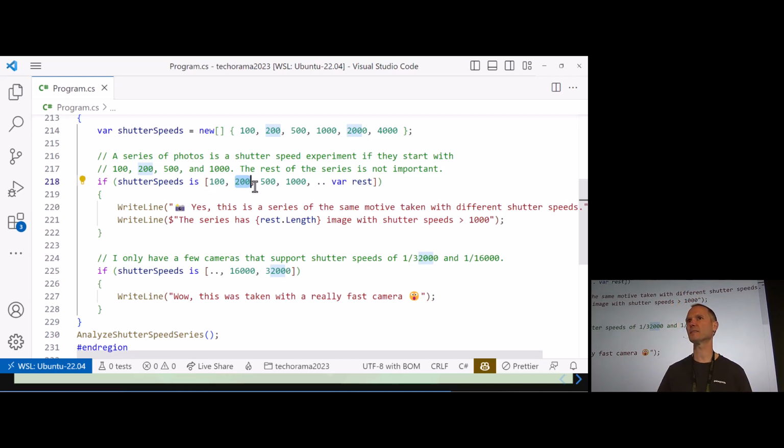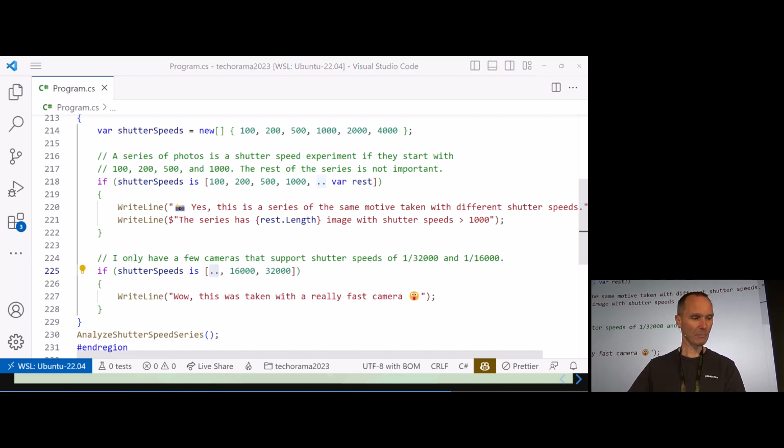So list patterns are great. They are interesting to talk about. They can do a lot of things. I will show you one last sample before we close. But this is no longer everyday C#. What I showed you before, this is really everyday C#. This is something that is cool, but I don't use it every day, unfortunately. Yeah, and here you can see that the dot dot operator can also work at the beginning.